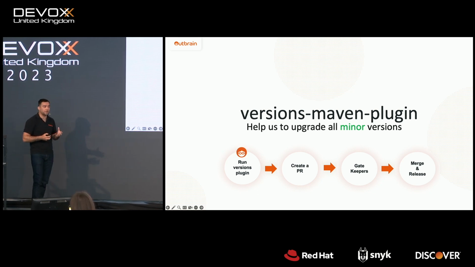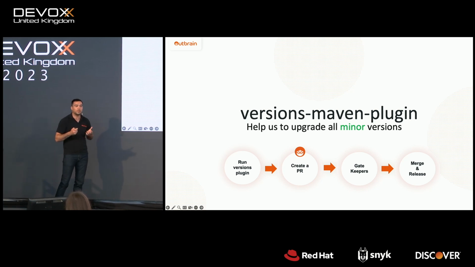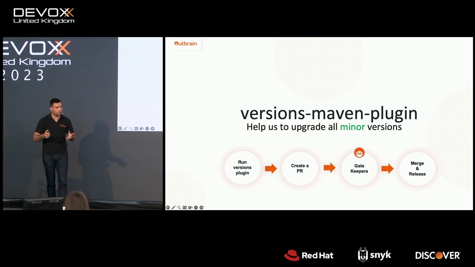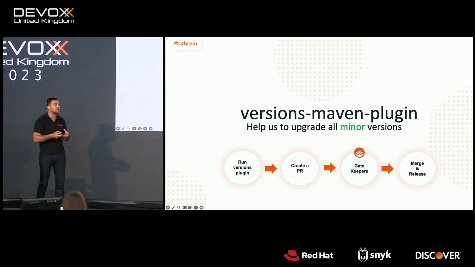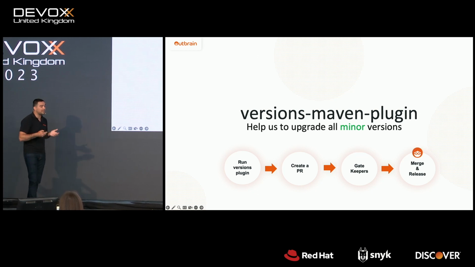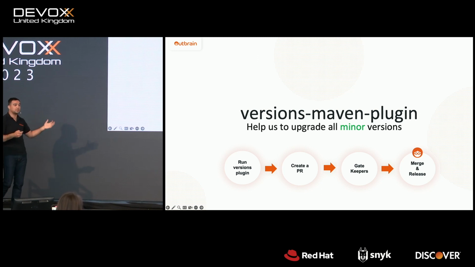With all these upgrades, we create a pull request. Then we want to make sure that all the gatekeepers pass. For example, we have many gatekeepers. One of them is whether the build passes, right? And then we merge and release a new version. And this is something that happens every week.